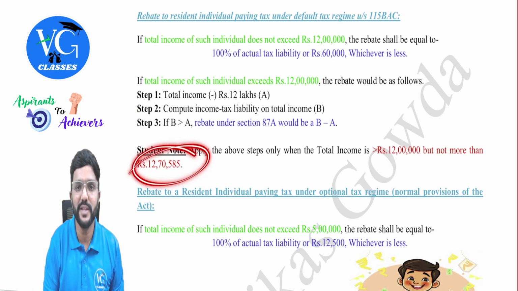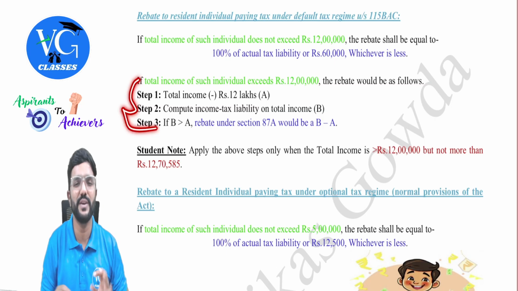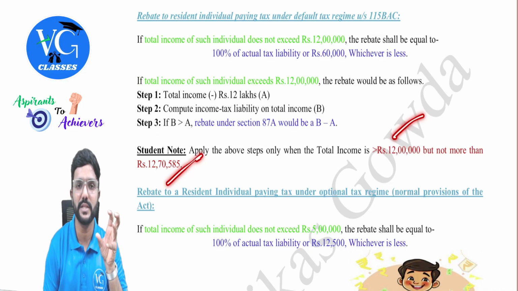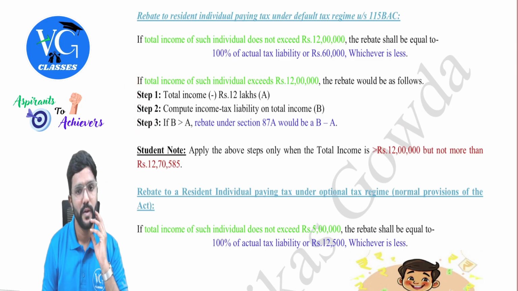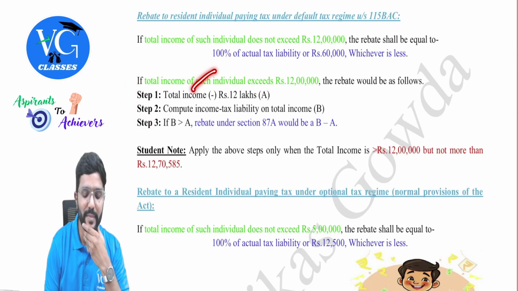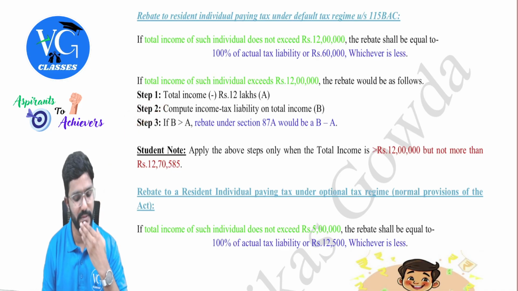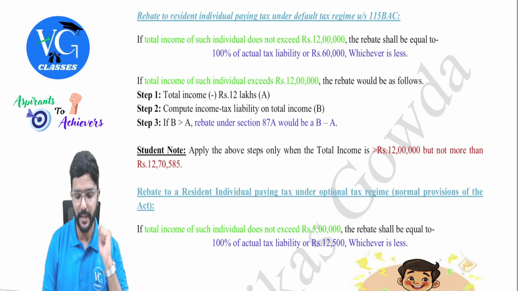If it is above this, then even if you apply the steps, you will get rebate as 0, guys. So only when the total income is more than 12 lakh, but up to this limit, apply these steps and check it. Okay. So total income minus 12 lakh, we got 1,960 like this. So anyway, I have already explained the steps. Got it? Yes, sir.